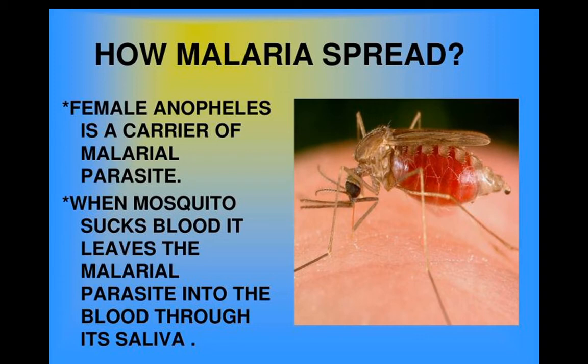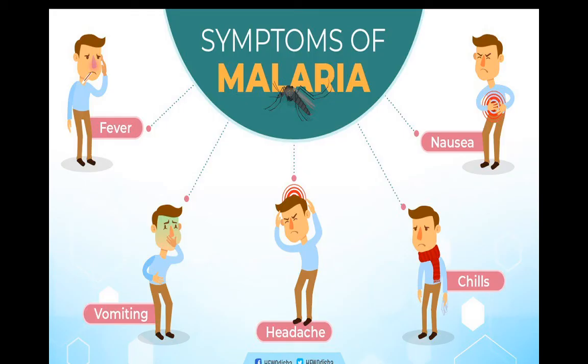Okay, those mosquitoes are already infected. When they suck blood from the human body, they pass the malarial parasite into our blood, and like that malaria is spread in our body. Understood? Or any difficulty in that? Okay, when the female Anopheles carrier sucks our blood, it leaves the malarial parasite which causes malaria. Understood? Yes.